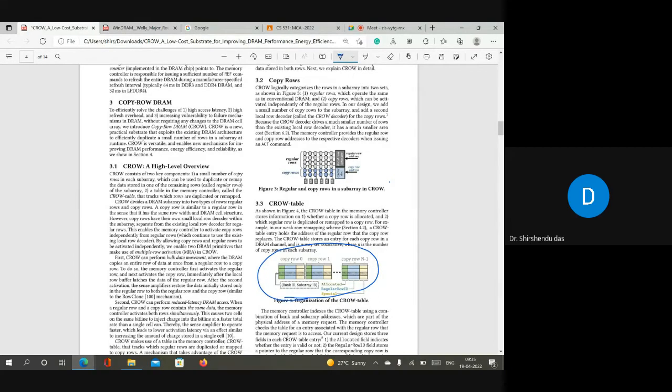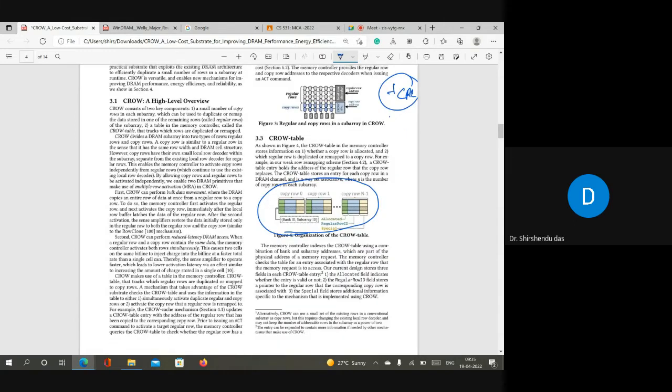And since the number of copy rows is small, when the copy rows are full, how to handle this? All these challenges I've explained. But the main concept here is reducing the tRCD time by simultaneously activating two rows, the original row and the copy row. So this is the concept of CROW cache.